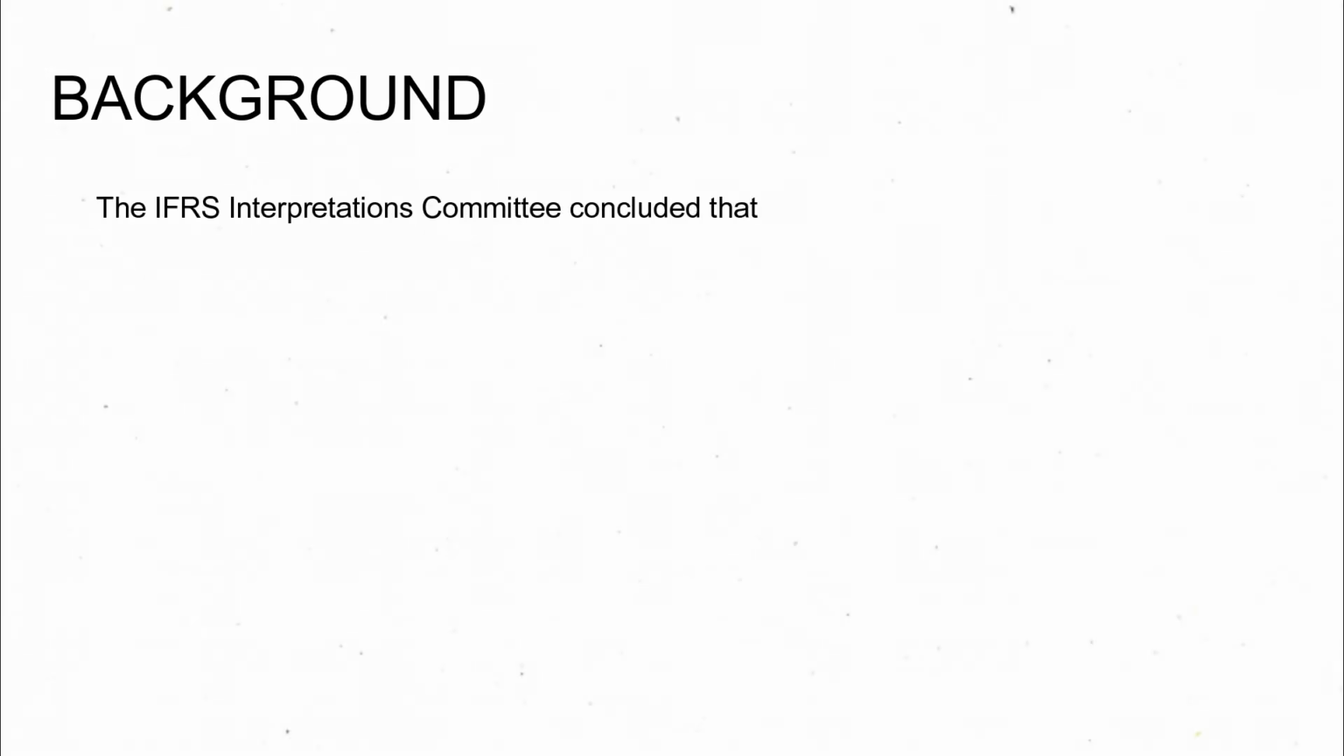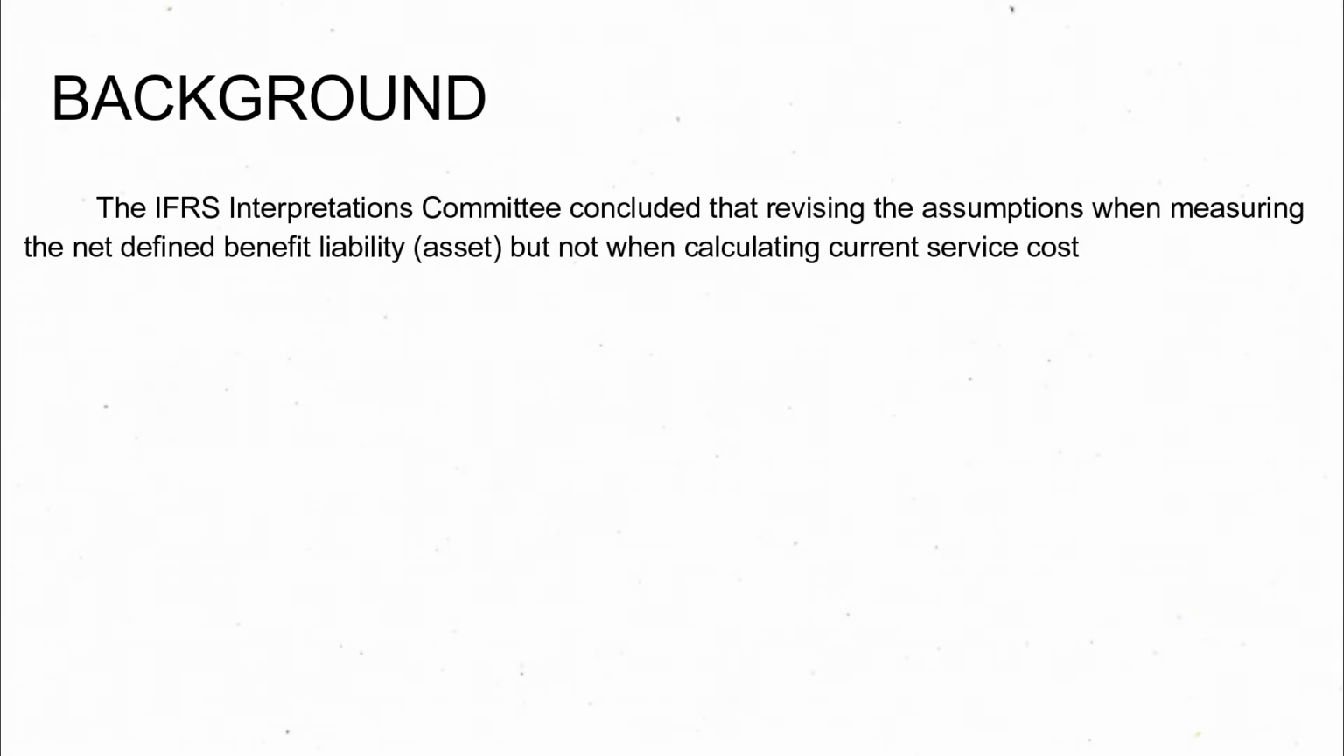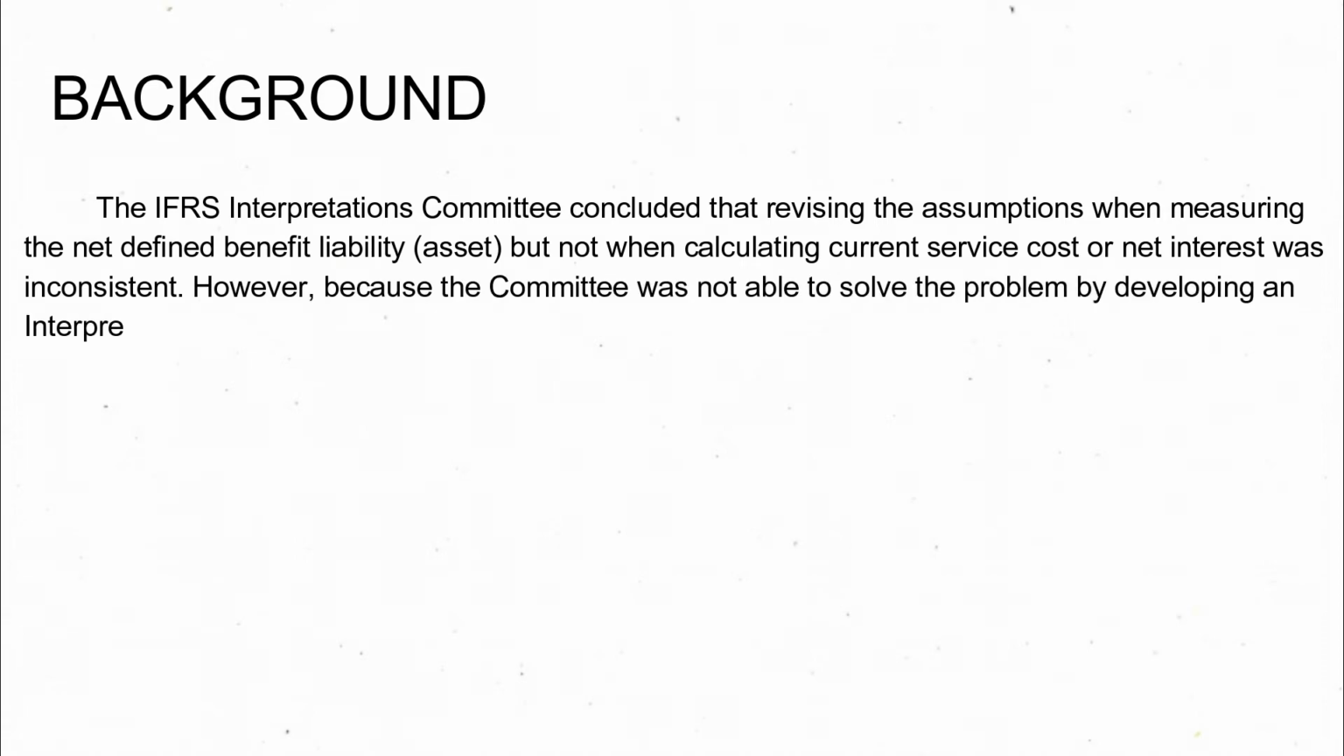They concluded that revising the assumptions when measuring the net defined benefit liability or asset, but not when calculating current service cost or net interest, was inconsistent. However, because the committee was not able to solve the problem by developing an interpretation, it instead recommended that the IASB amend IAS 19.